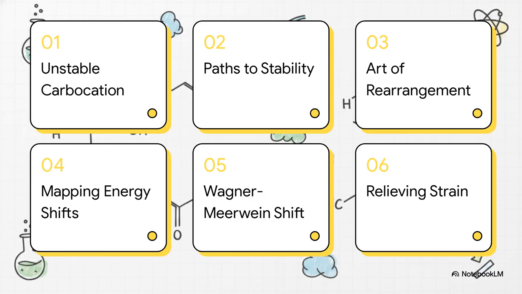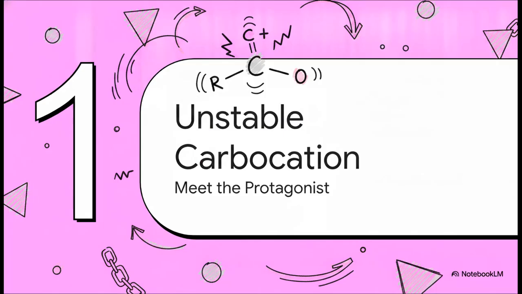Here is our roadmap for today. 1. The unstable carbocation. 2. Paths to chemical stability. 3. The art of rearrangement. 4. Mapping the energy shift. 5. Wagner-Meerwein rearrangements. And finally, 6. Relieving molecular strain.